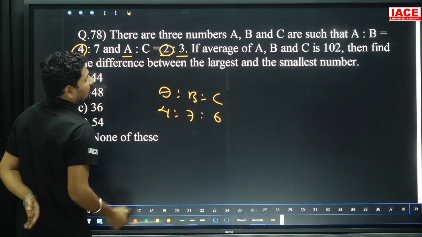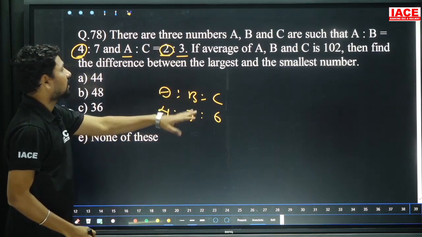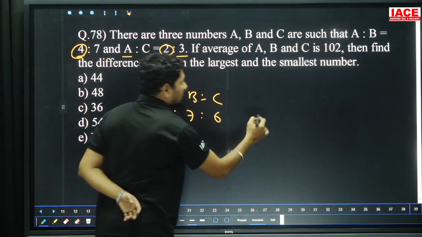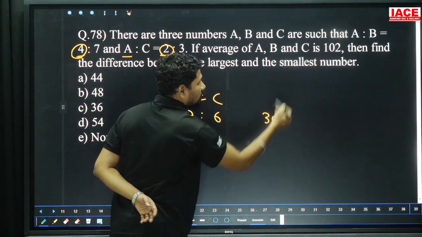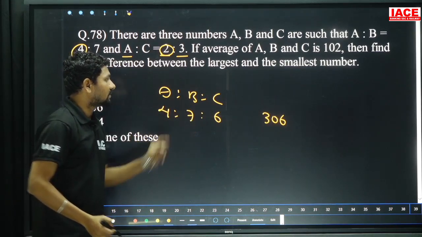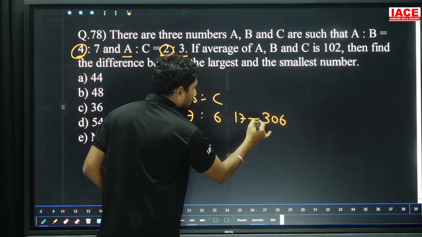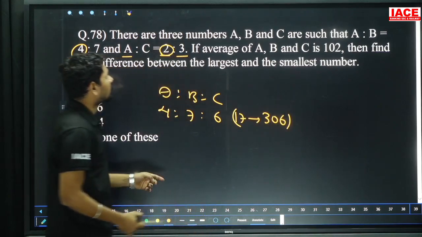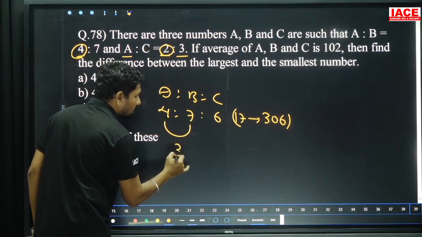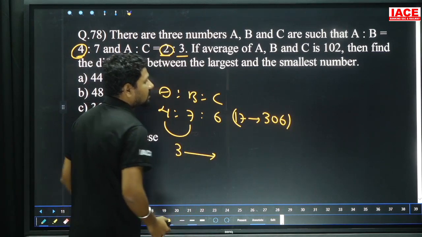Now 6. The average of A, B, C is 102, then find the difference between the largest and smallest number. Here the 3 numbers total is equal to 306. 102 times 3 is the total value 306, and 4 plus 7 plus 6 is 17 parts. 17 parts is equal to 306. We require the largest minus smallest number. Largest to smallest means 7 to 4, how many parts gap? 3 parts gap. 3 parts value is calculated.